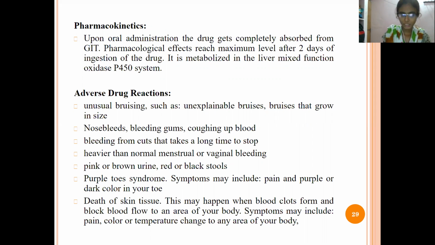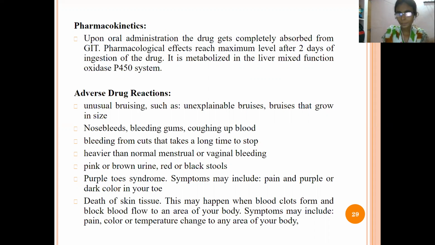And adverse drug reactions are unexplained bruising and nosebleed, bleeding of the gums, cough with blood, means whenever the person coughs, blood also comes, and also bleeding from cuts. In this case we are stopping the formation of the clot.